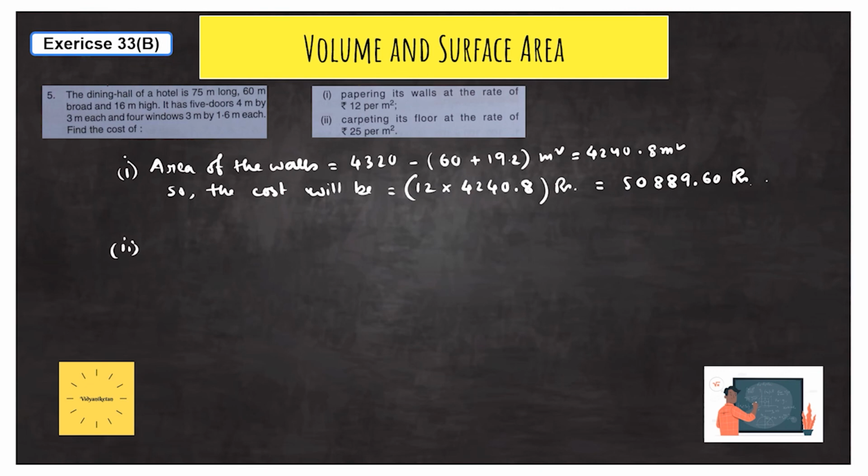Now for the second part, we need to find out the area of the floor, and for per meter square the cost will be 25 rupees. So the area of the floor is equal to L into B. So L is 75 into B is 60. So 75 into 60 meter square. So ultimately the answer will be 4500 meter square.